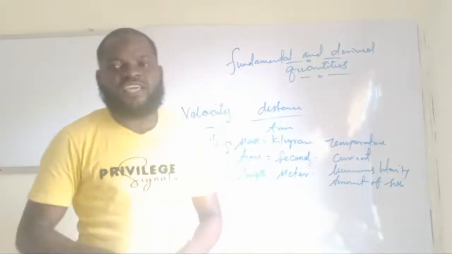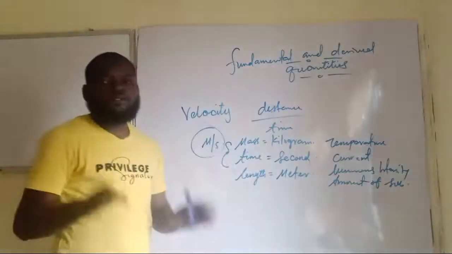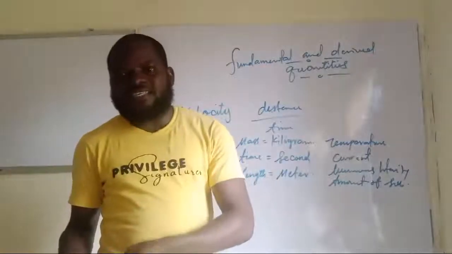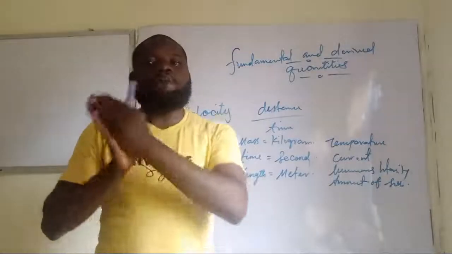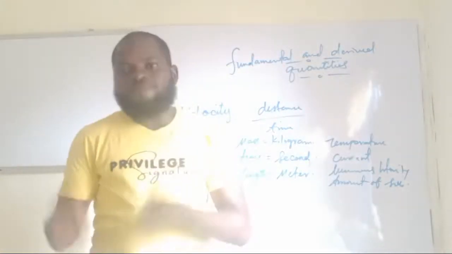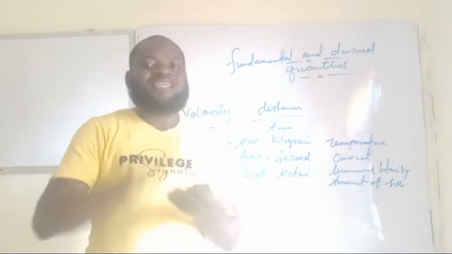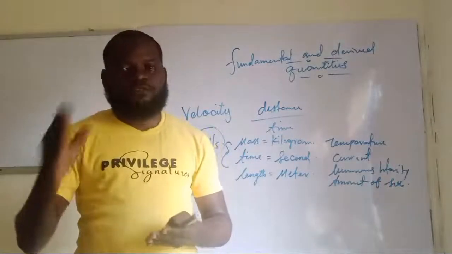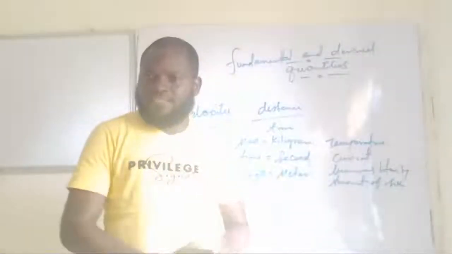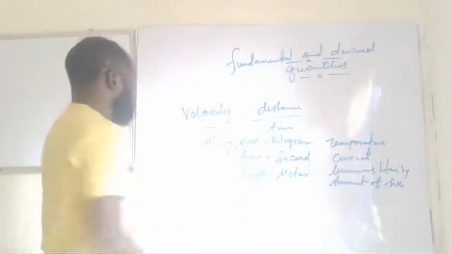Okay, if that should be the case, let's move on now to derived quantity. Like I defined earlier, they are quantities that form the basis of measurement. Sorry, that's for fundamental. Derived, they are quantities that are formed by the combination of 2 or more fundamental quantities. Am I making sense now? Okay, what are those quantities?